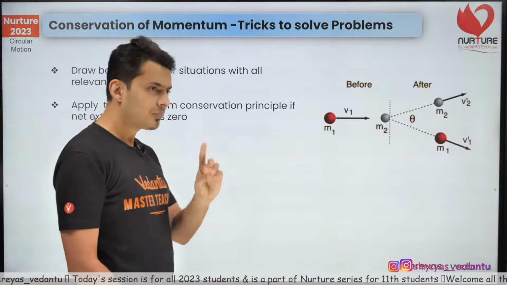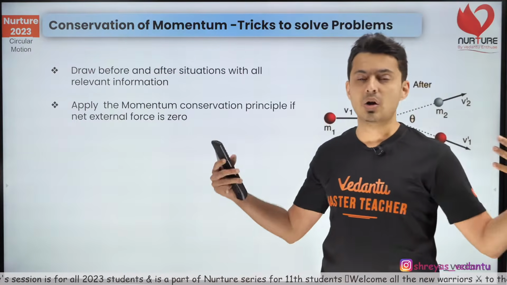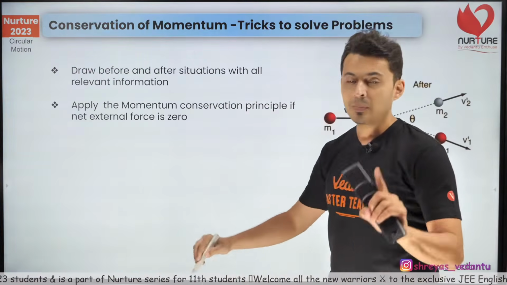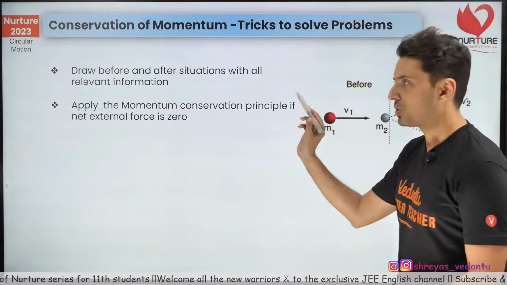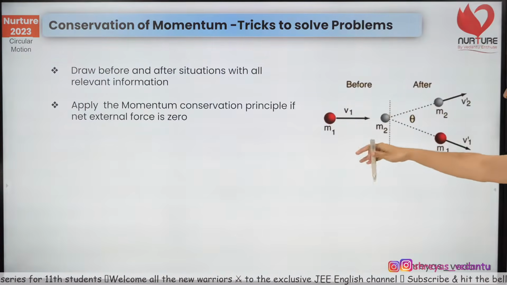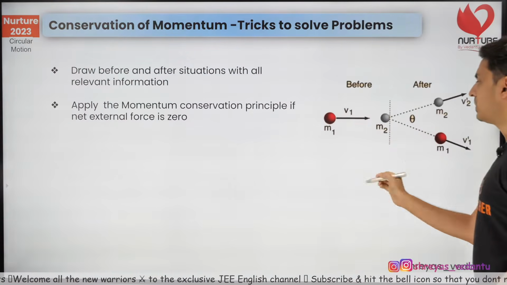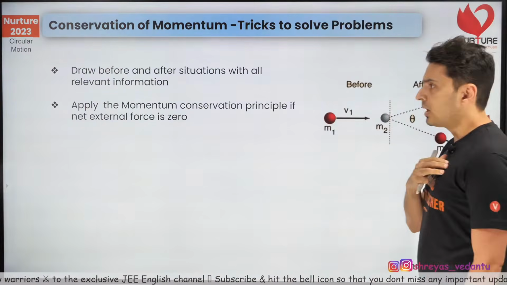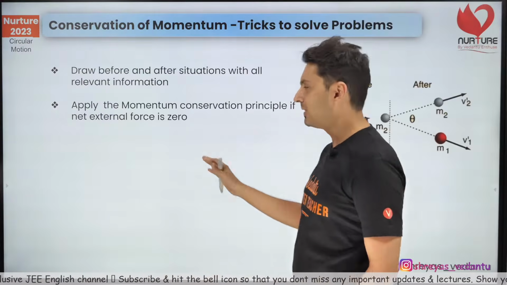Second thing, because generally the questions will involve collisions or momentum conservation, make sure that you use the principle, and obviously this can be applied only if the net external force is 0. So you will apply the momentum conservation principle: initial momentum is so much, final momentum is so much, so they should be equal, and then you will try to solve the problem. If you think that you are not able to understand, don't worry, we are going to solve questions, you will get a hang of these.